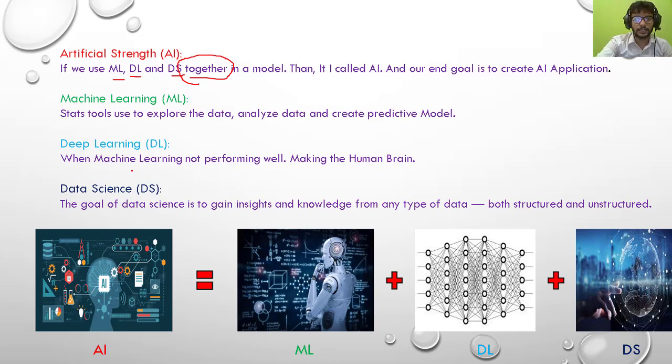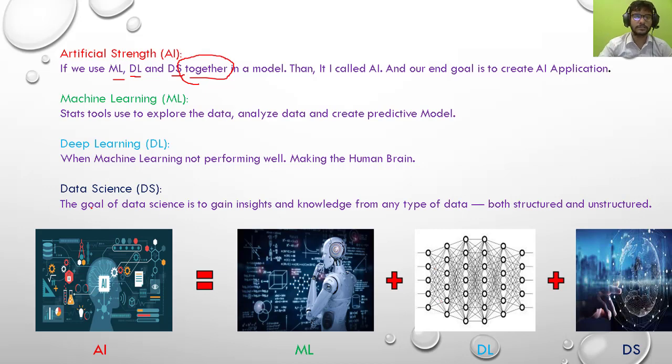And what is deep learning? Deep learning is used when machine learning is not performing well, and it mimics the human brain. These two lines have two different meanings. First, with large amounts of data such as image data, video data and audio data, machine learning does not perform well. In that case we go with deep learning, and what it does is create a human-brain-like neural network. You see, these are all neural networks.